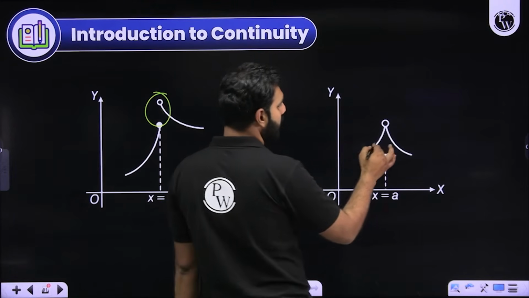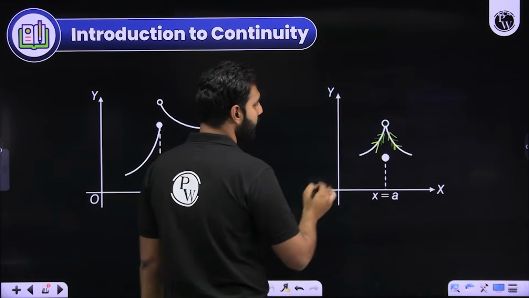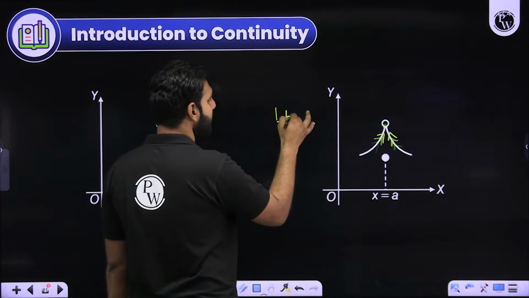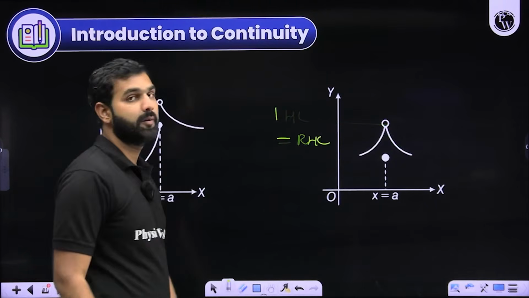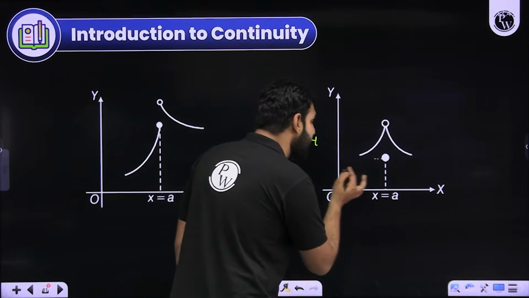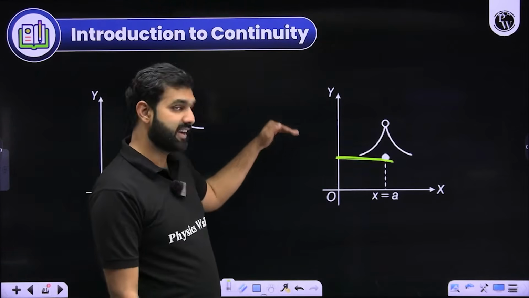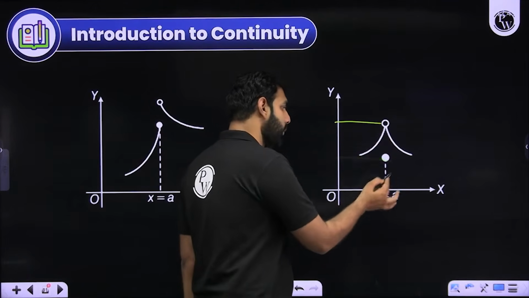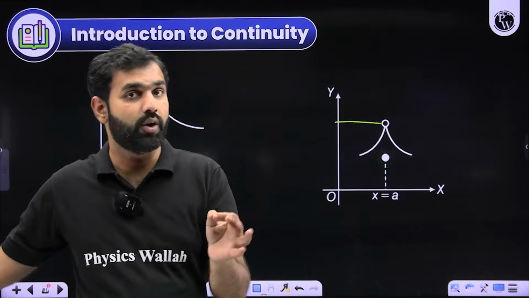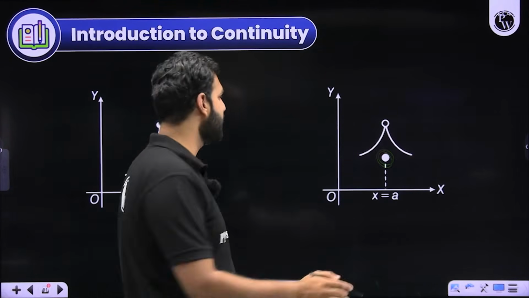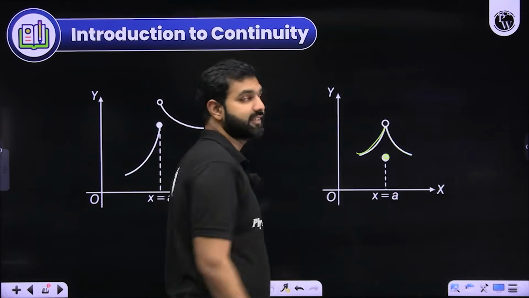Look at this part. The left hand limit is leading to me here. The right hand limit is also leading to me here. So in this case, the left hand limit and the right hand limit both are same. But look at this. At a, the value of the function is not the same. So LHL and RHL were same, taking me towards the same point, but at a, the value of the function was different. And again, if all three of them are not same, I'll say that the function is discontinuous. Because see, the graph went like this, it broke here, and it went like this. So it is discontinuous at a.